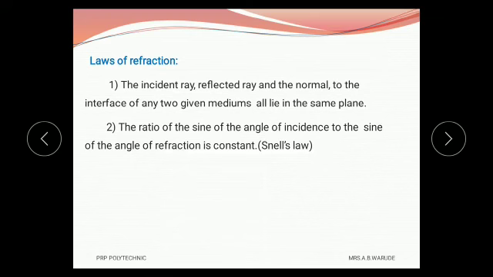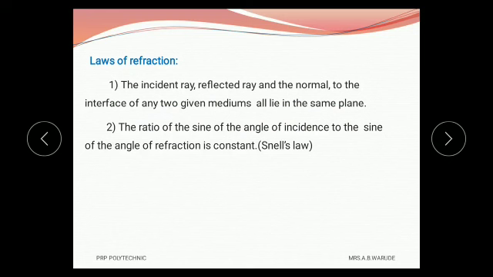And there are two laws of refraction. First law states that the incident ray, refracted ray and the normal to the interface of any two given mediums all lie in the same plane. This first law of refraction is the same as the first law of reflection.